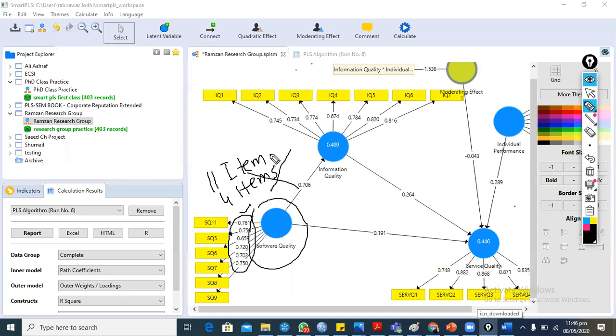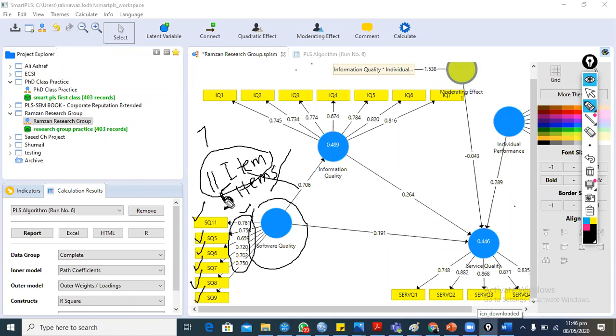So if the total items are 11, in the confirmatory analysis we confirmed only 6 items. So we deleted 5 items from the construct.